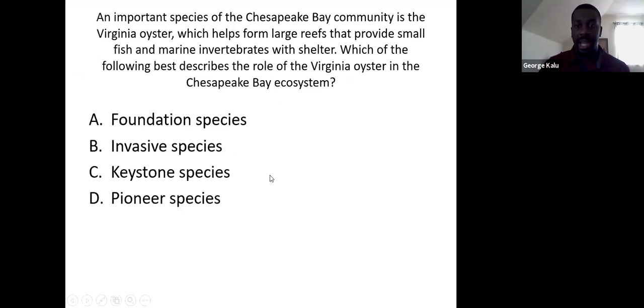Okay, so question here. An important species of the Chesapeake Bay community is the Virginia oyster, which helps form large reefs that provide small fish and marine invertebrates with shelter. Which of the following best describes the role of the Virginia oyster in the Chesapeake Bay ecosystem? Are these foundation species, invasive species, keystone species, or pioneer species? What do we think?